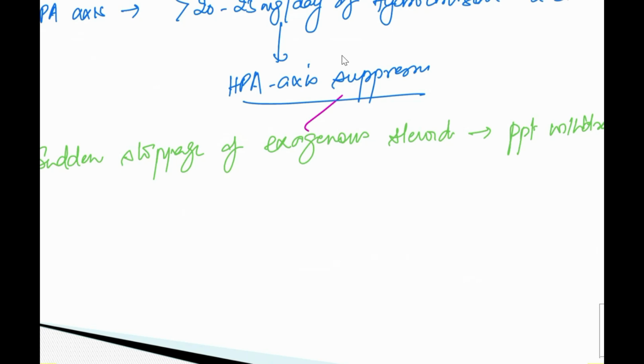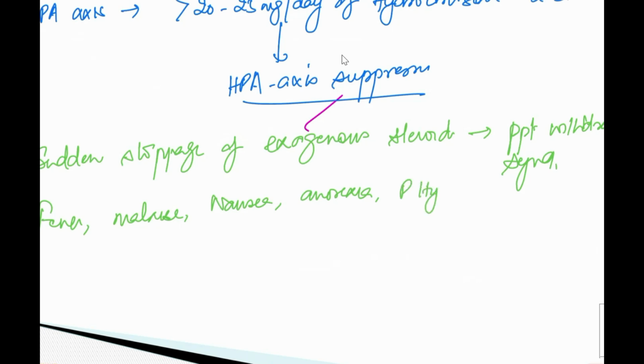withdrawal syndrome. So what will happen to the patient? There will be fever, malaise, nausea, anorexia, then most important, postural hypotension, as there is sodium and water retention problem. So postural hypotension will be there, and the patient may go for cardiovascular collapse. If there is adrenal insufficiency, the patient may go for cardiovascular collapse, with electrolyte imbalance.